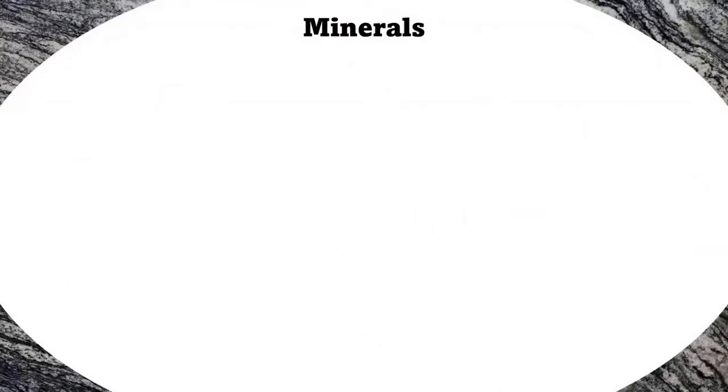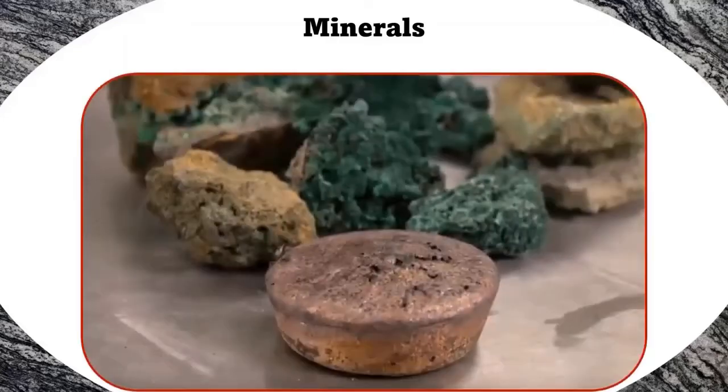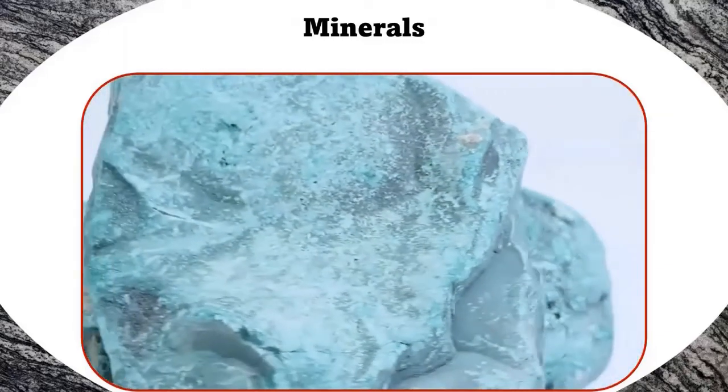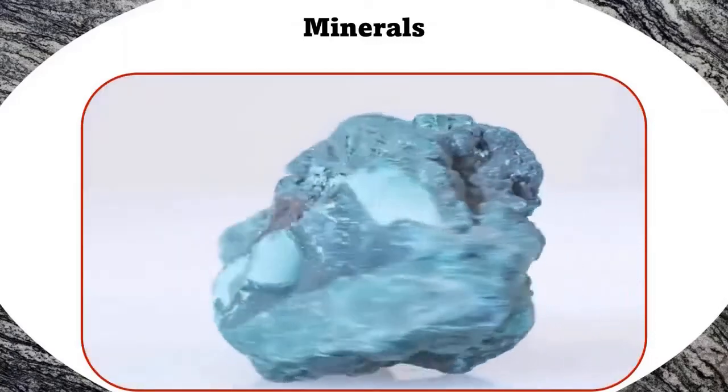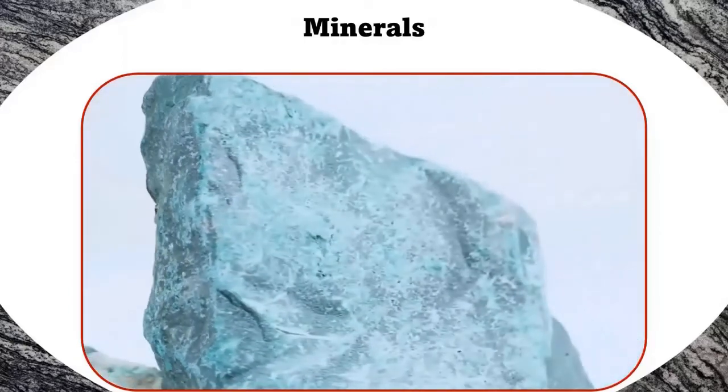Now, minerals. Minerals are naturally occurring inorganic solids that have a crystalline structure and definite chemical composition. Minerals are referred to as naturally occurring because they are formed through natural geological processes. Minerals are non-living and have a crystalline structure, meaning the atoms that make up the minerals are arranged in an orderly three-dimensional pattern that repeats itself. There are over 4,500 different minerals identified on Earth. Each has a unique combination of crystalline structure and chemical composition.